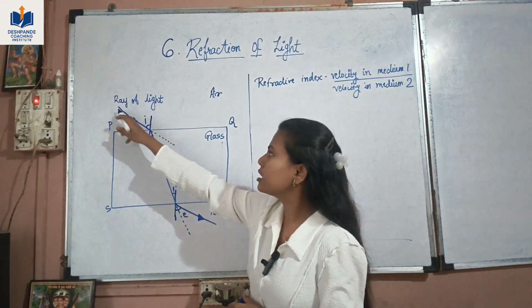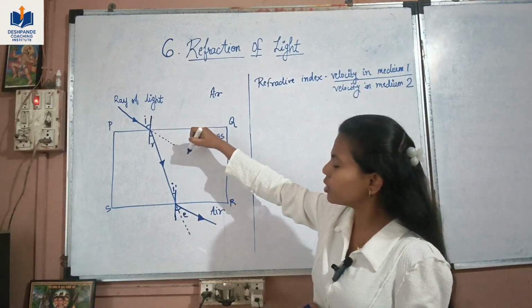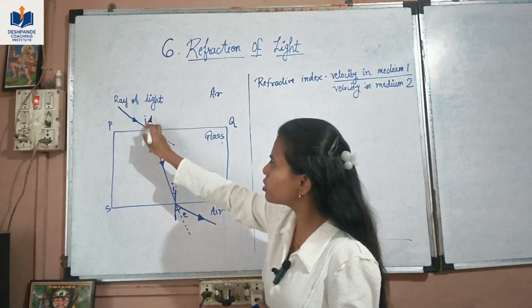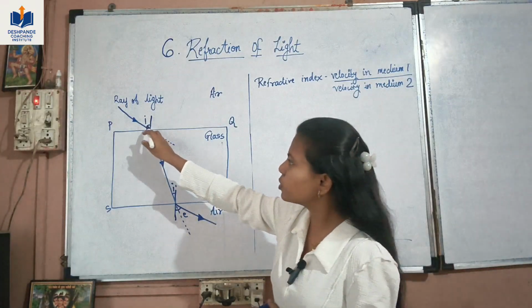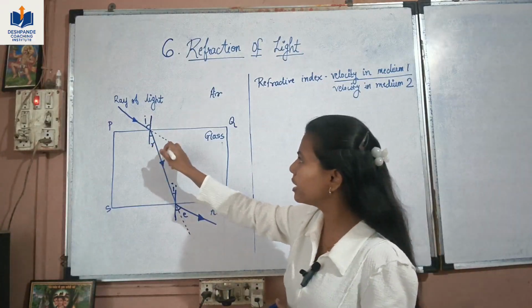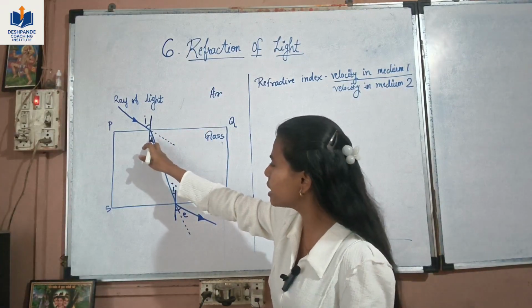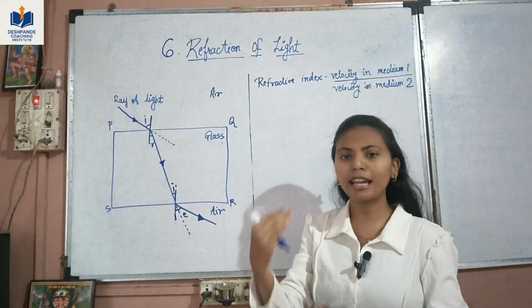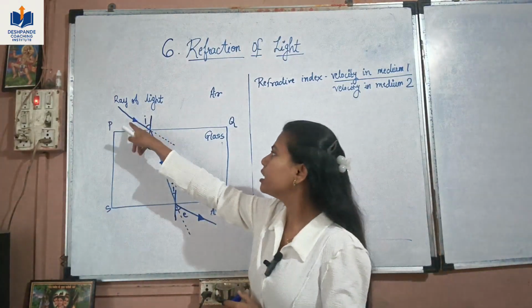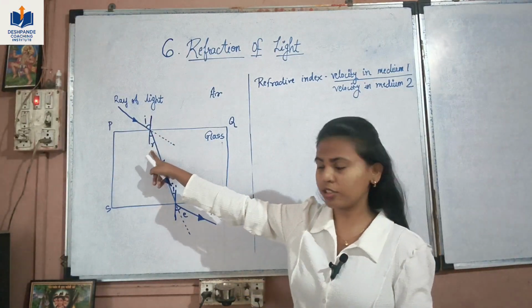So we can see the ray of light comes here straight, and instead of going straight into the denser medium, the ray of light bends. It bends towards the normal. So this is called refraction of light. So the light bends towards the normal when it enters from air to glass. Now this angle is R. It is nothing but the angle of refraction, and this ray is the refracted ray. Incident ray, angle of incidence, refracted ray, angle of refraction.